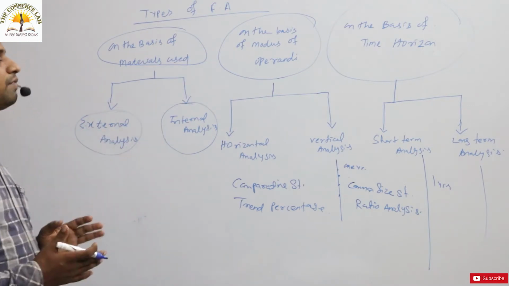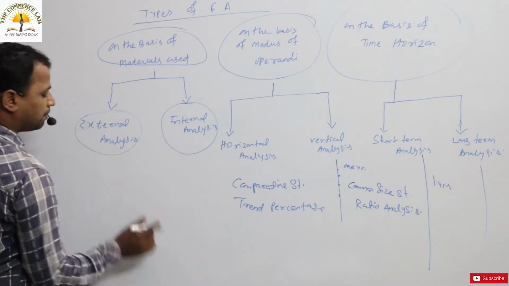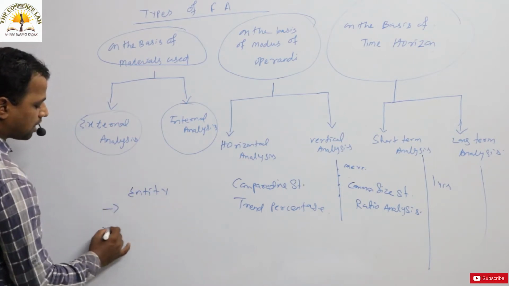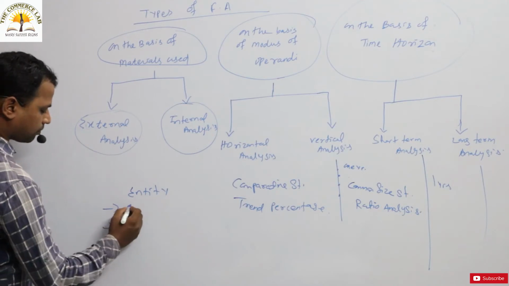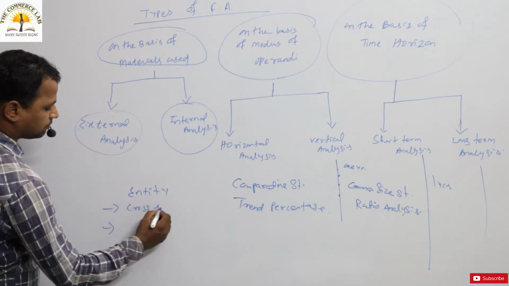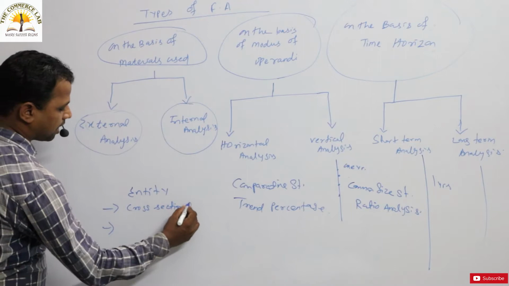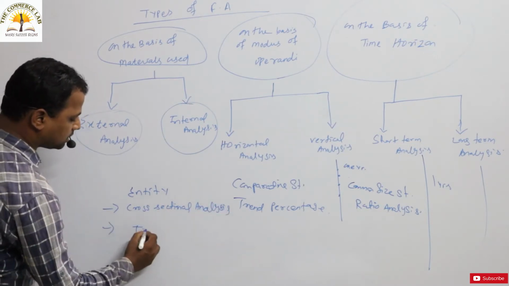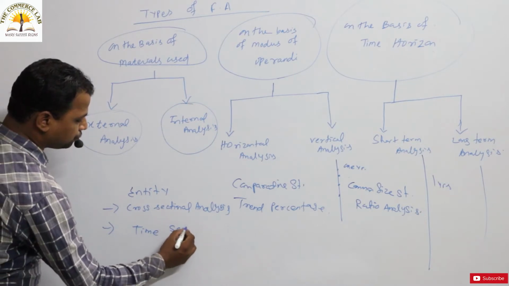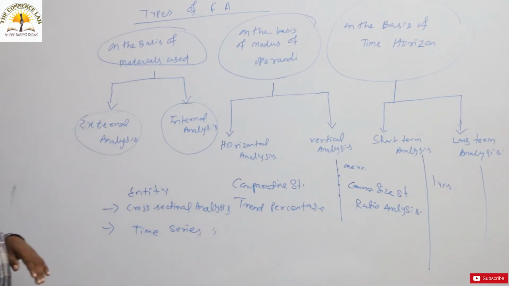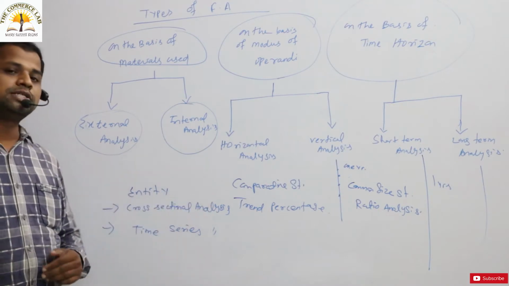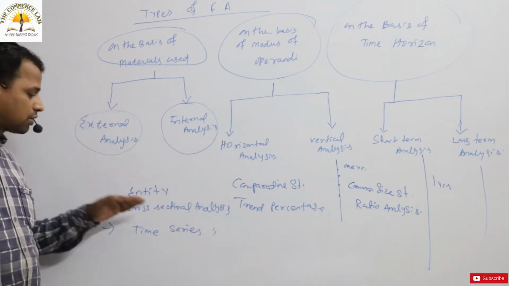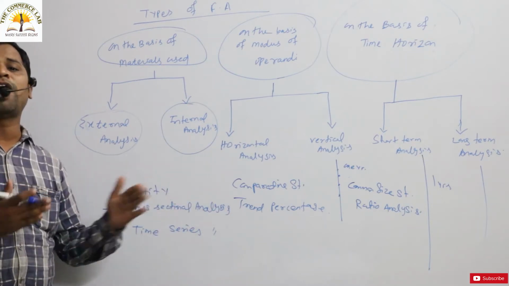Apart from these types, another types are also there on the basis of entity. On the basis of entity, there are two types. One is cross sectional analysis. Another one is time series analysis. Okay, these are the two analyses also there on the basis of entity. In the cross sectional analysis, what will happen? You have to compare your firm with other firms. That is cross sectional analysis. That is inter firm comparison.